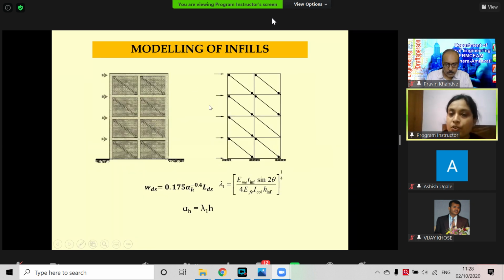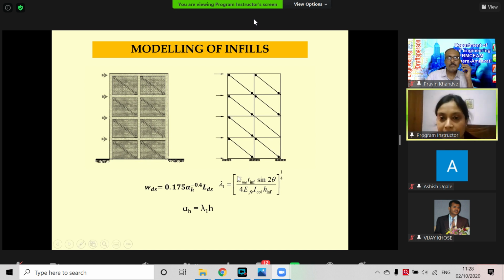So for a multi-story structure, we can model it like this, a concentric diagonal strut. And what will be the width? The width will be 0.175 alpha h to the power 0.4, and alpha h is equal to lambda 1 into h. This lambda 1 is nothing but the corresponding ratio of the relative stiffness of the infill and the surrounding frame material.